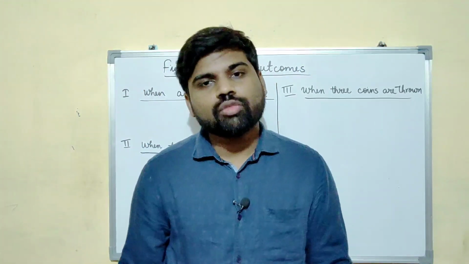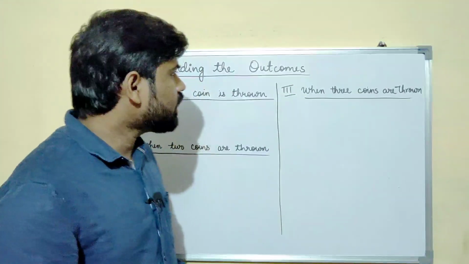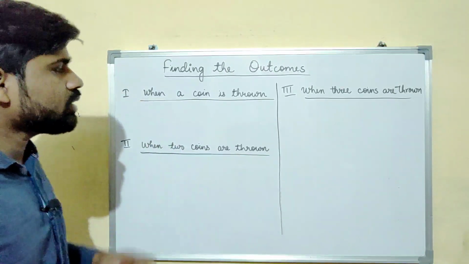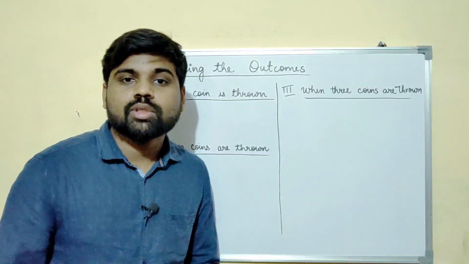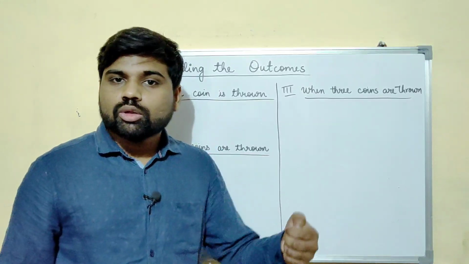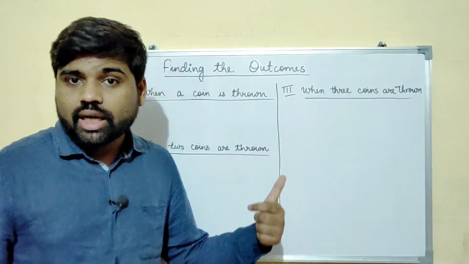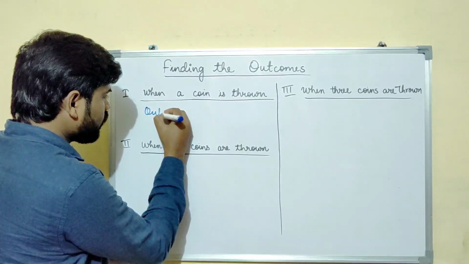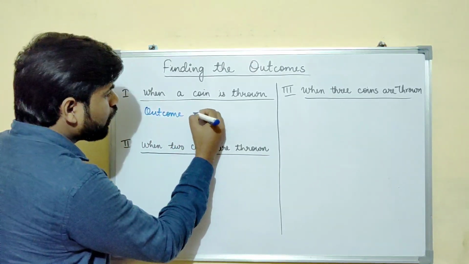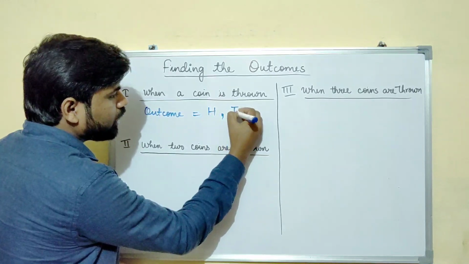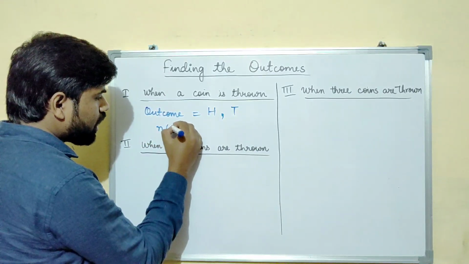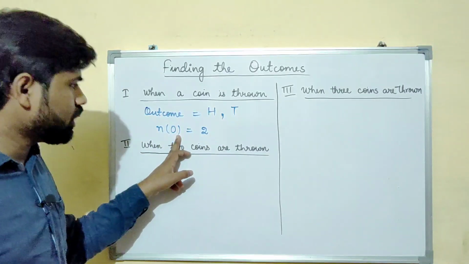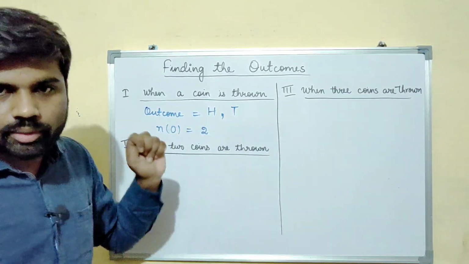Now let us see how to find the number of outcomes. In this case, we are seeing the outcomes for a coin. The first is when we throw a coin, that means we are throwing one coin. When you throw a coin, you can either get a head or a tail. So the outcomes are, I am writing the outcome here, head, comma, tail. If the number of outcomes is asked, that means there are two outcomes, head or tail.